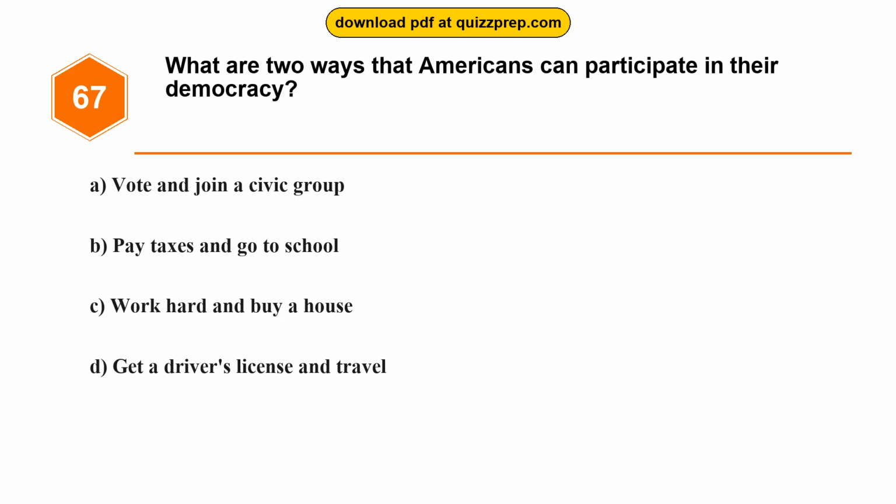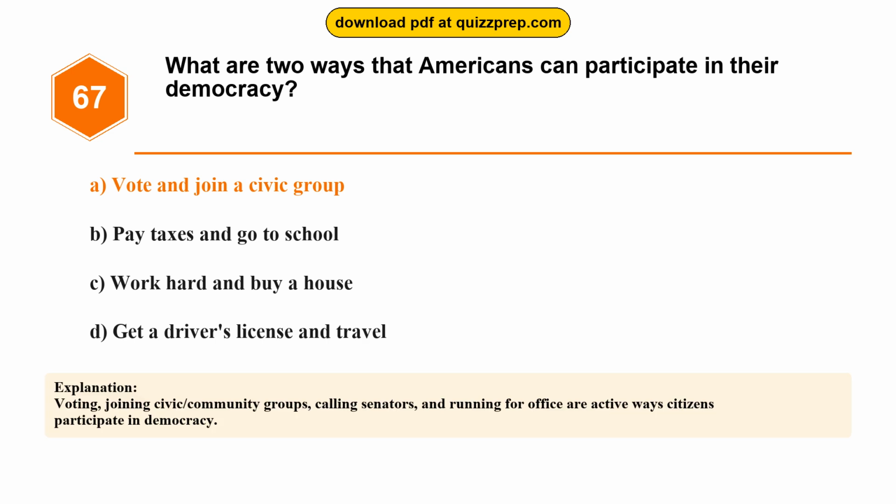Question 67. What are 2 ways that Americans can participate in their democracy? Option A, vote and join a civic group. Option B, pay taxes and go to school. Option C, work hard and buy a house. Option D, get a driver's license and travel. The correct answer is option A, vote and join a civic group. Voting, joining civic or community groups, calling senators, and running for office are active ways citizens participate in democracy.